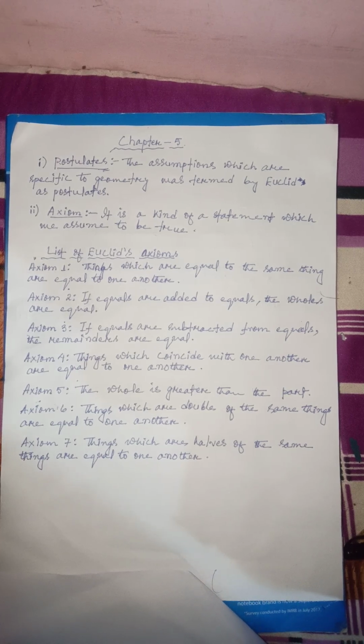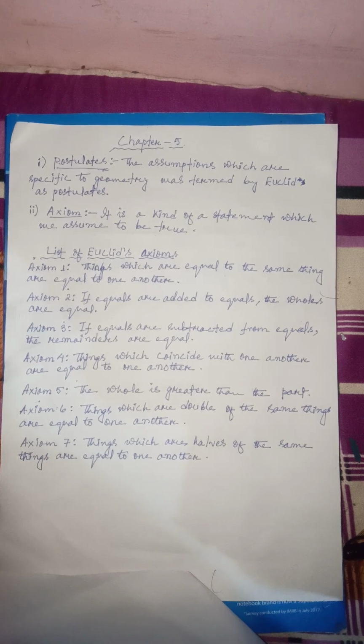To start with, first it is postulate. What do you mean by postulate? It means that assumptions which are specific to geometry were made by Euclid as postulates. Whatever assumption you make specifically for geometry, such an assumption we call a postulate according to Euclid. Alright, so this is the simplest definition of postulate.